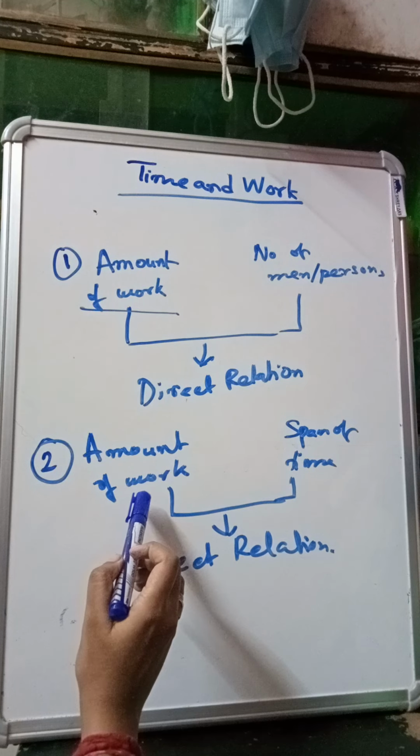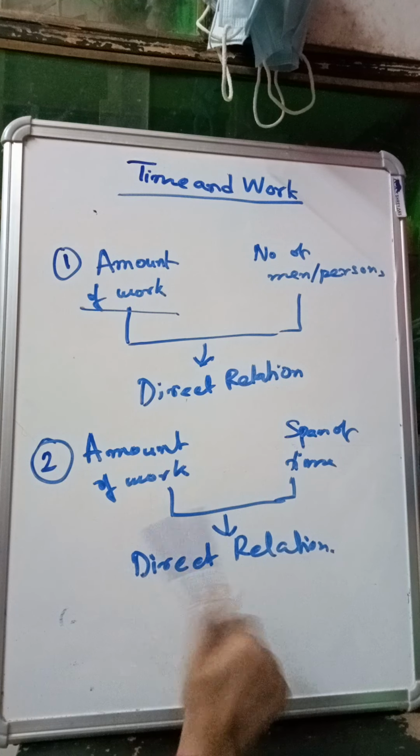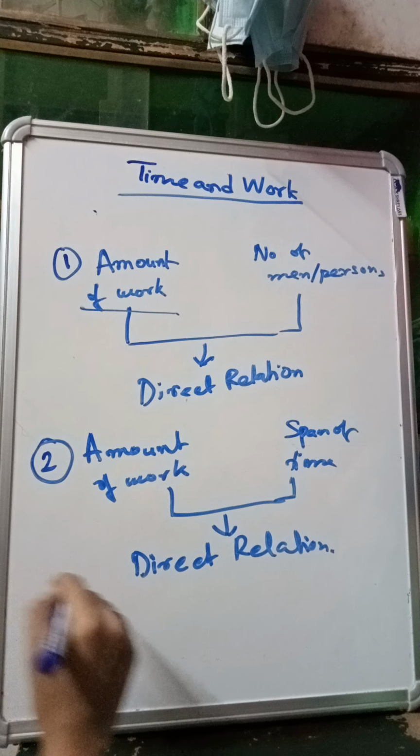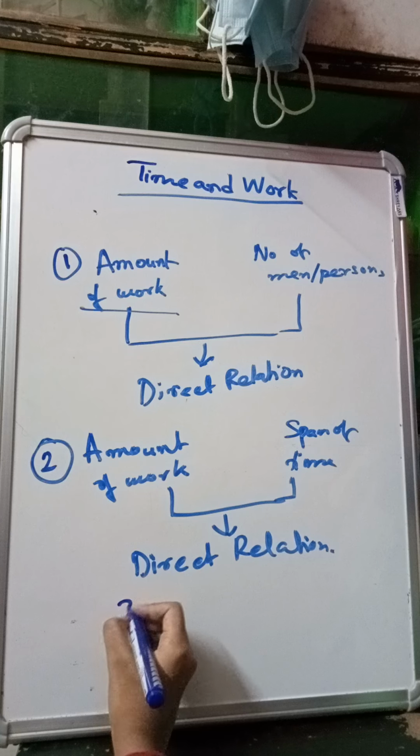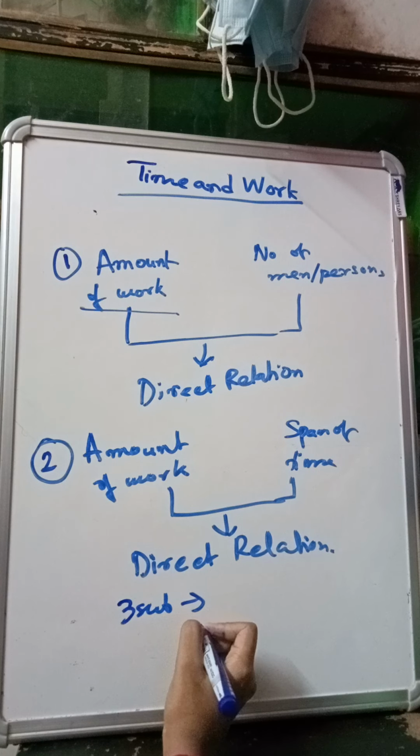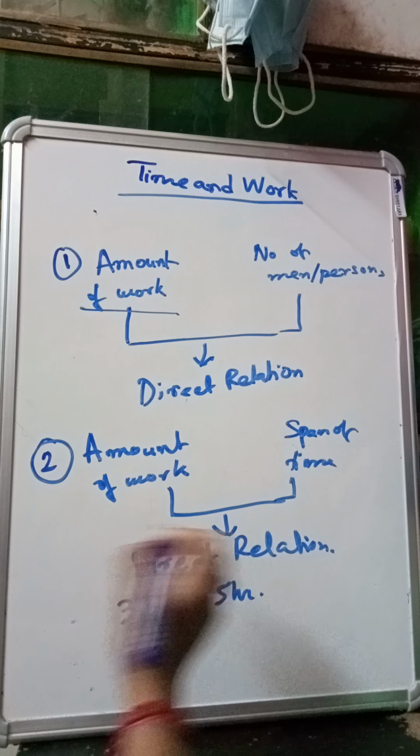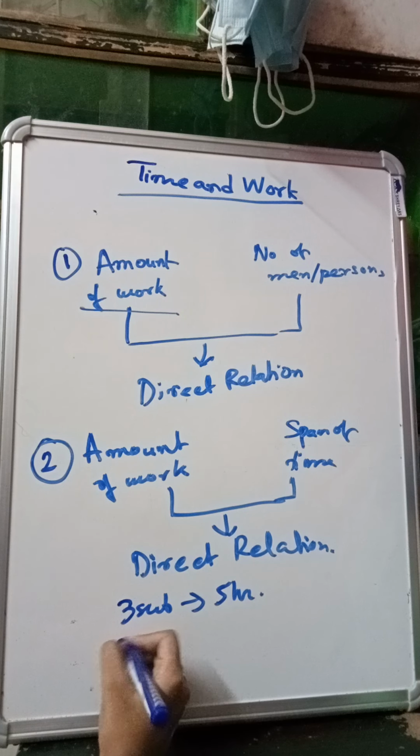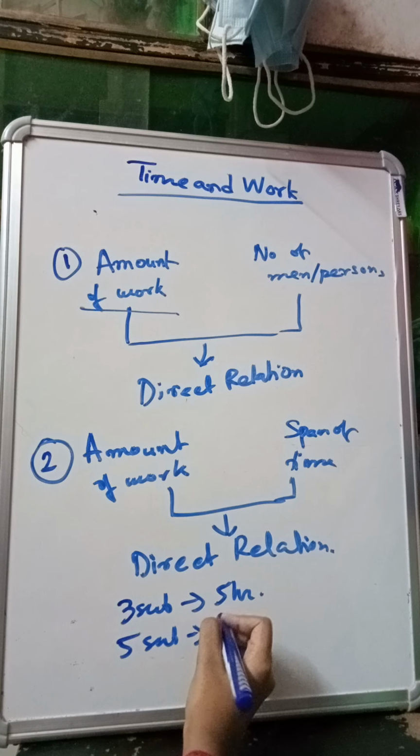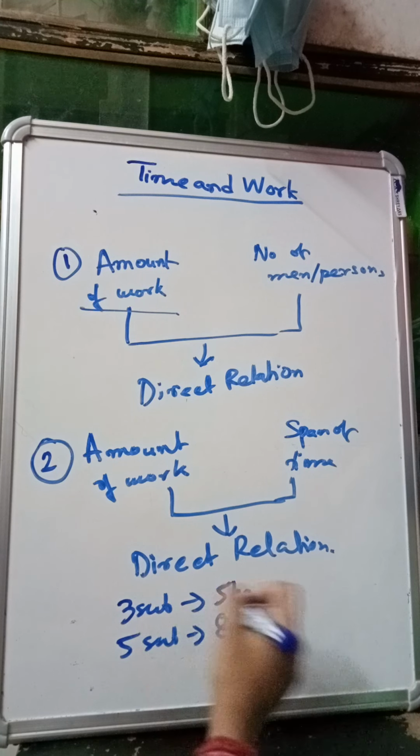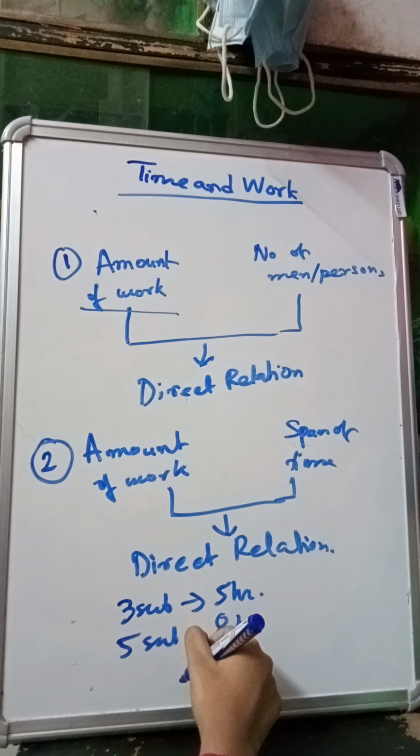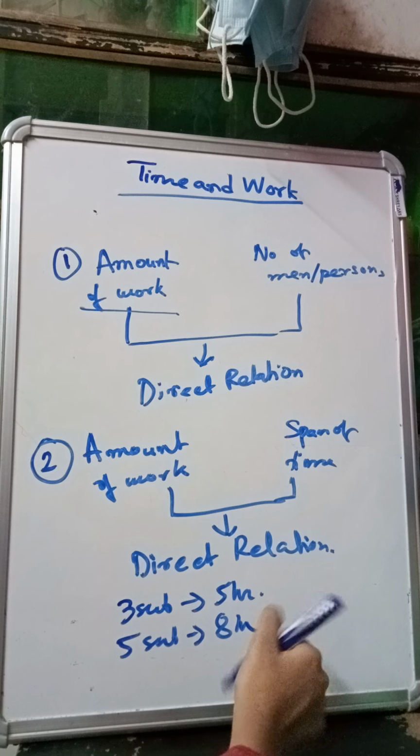Again, if I talk about the amount of work and span of time, there is a direct relationship. How? Suppose you take the example of the number of hours you study. Suppose you study 3 subjects a day and you give 5 hours for studying 3 subjects. Now your parents have instructed you to study 5 subjects a day because your exam is knocking at the door. So for studying 5 subjects a day, you have to give 8 hours. Why 8 hours? Because now you have to study more, so your work has increased. So the more the amount of work, the more will be the time that you have to invest.